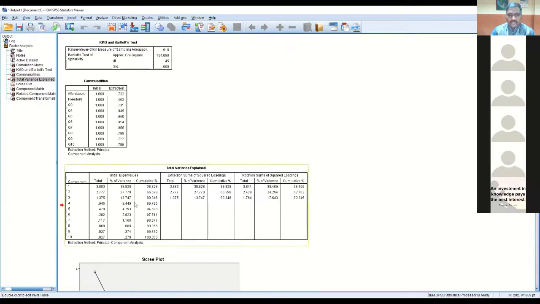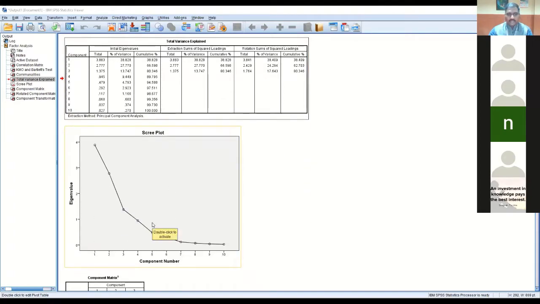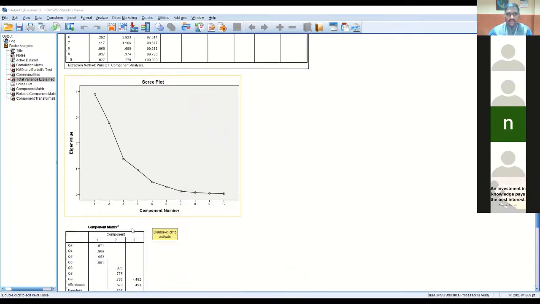This is the total variance. Now see, for how many components are the eigenvalues more than 1? Can anyone tell me in the chat box? From this table, 3. Yes, 3. Very good. That means your 10 questions or 10 items can be put under 3 factors. We didn't fix the number here. If you want to fix it, you will get according to the number of factors that you have fixed. After that, see the scree plot: more than 1, 3 strong, major factors for your outcome variable.